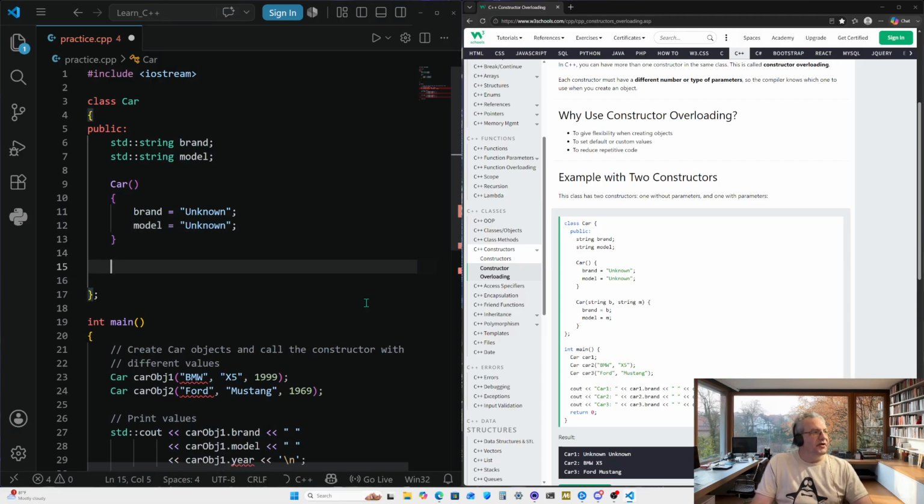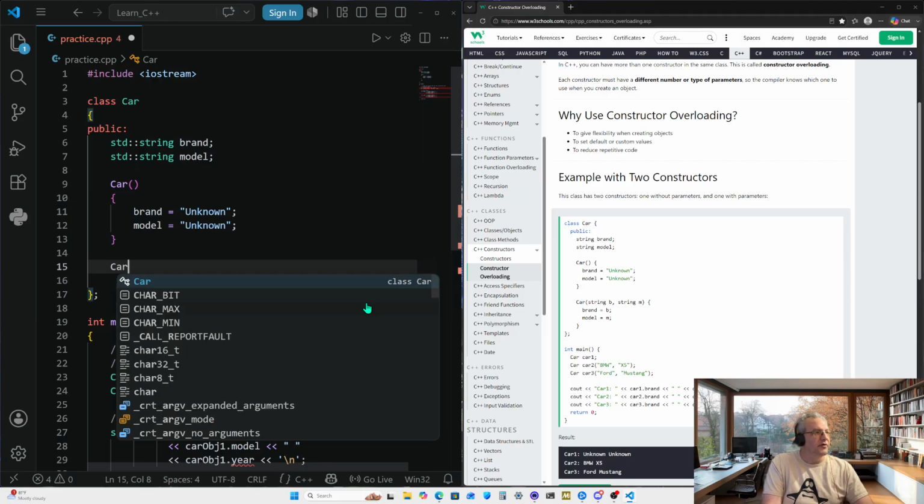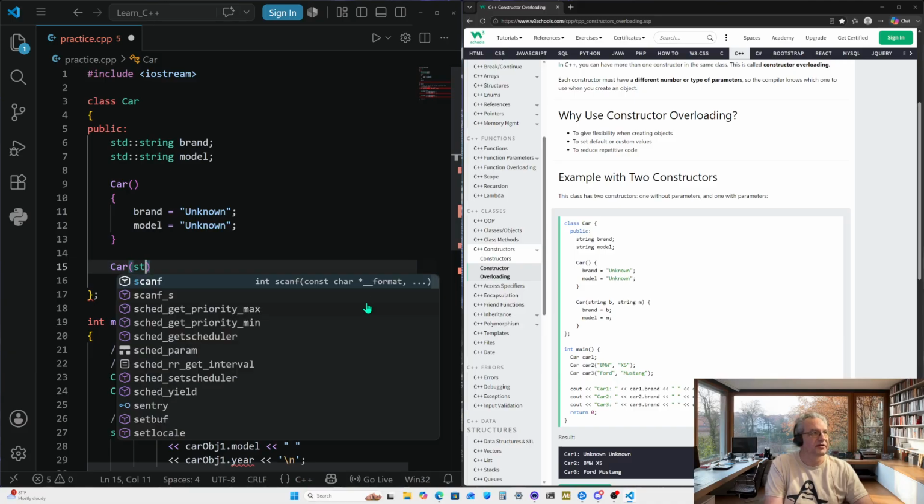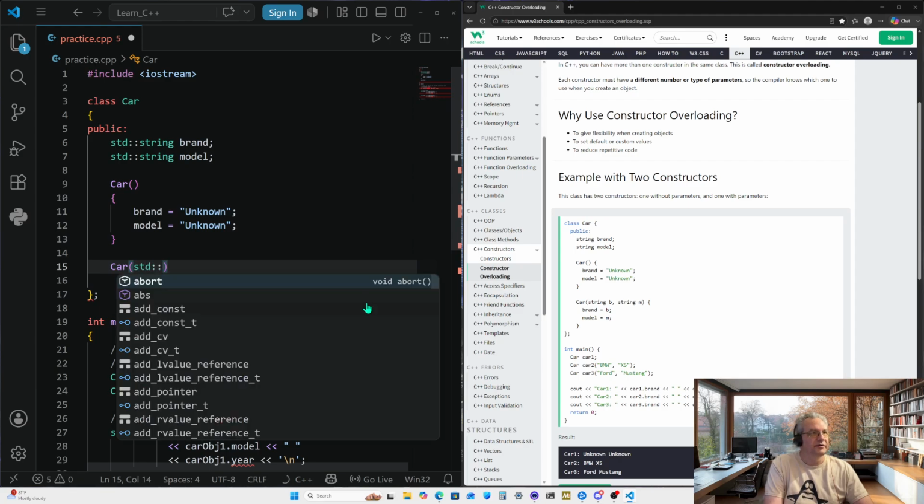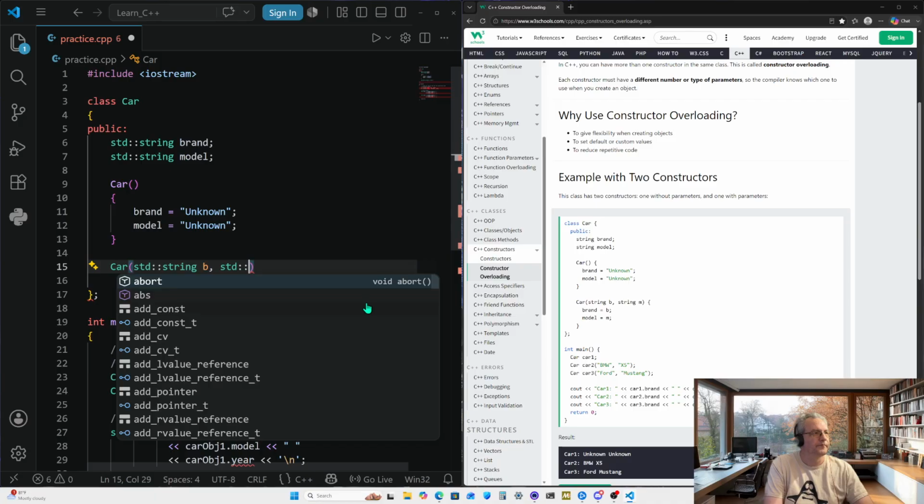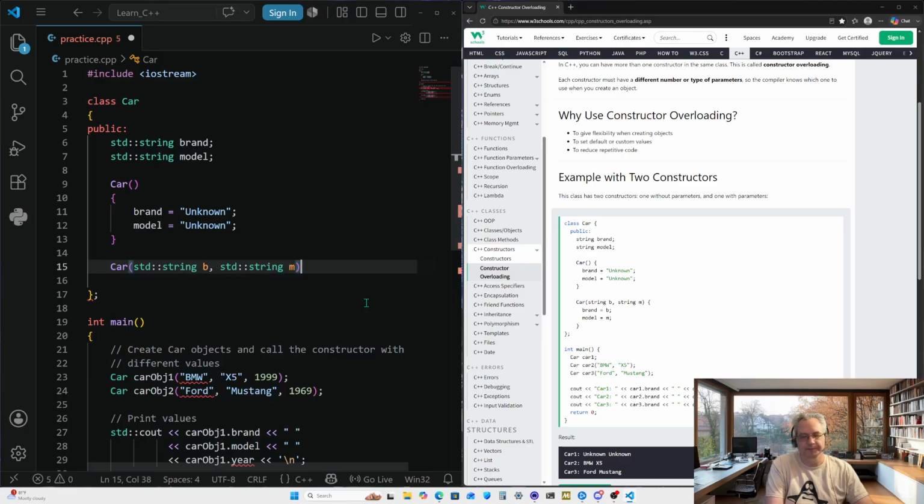And then we're going to create a second constructor, same name, Car. In this case, though, we're going to have two parameters. So that's what the different numbers are going to be. One's going to be without parameters, the other one's going to be with parameters, but the two functions are going to be the same, which is overloading the same function with the ability to have different amounts of arguments in the call. So we've got std::string b and std::string m, b for brand, m for model.